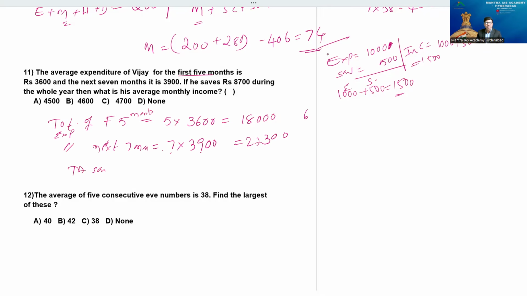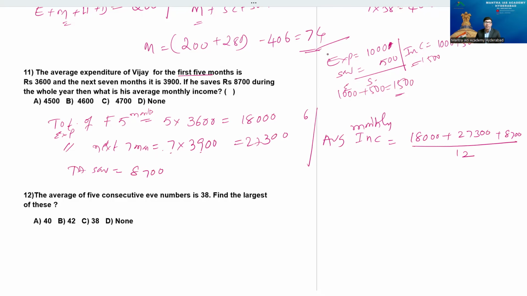But in the year he is saving that. Total savings of the concerned fellow is 8,700. Therefore, average monthly income is equal to 18,000 plus 27,300 plus 8,700 by number of months.